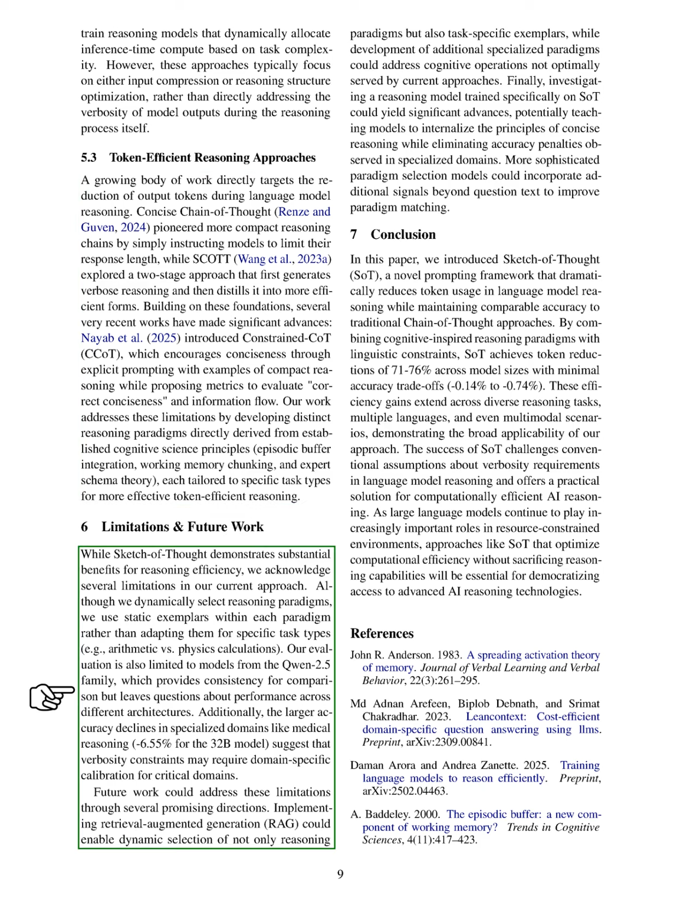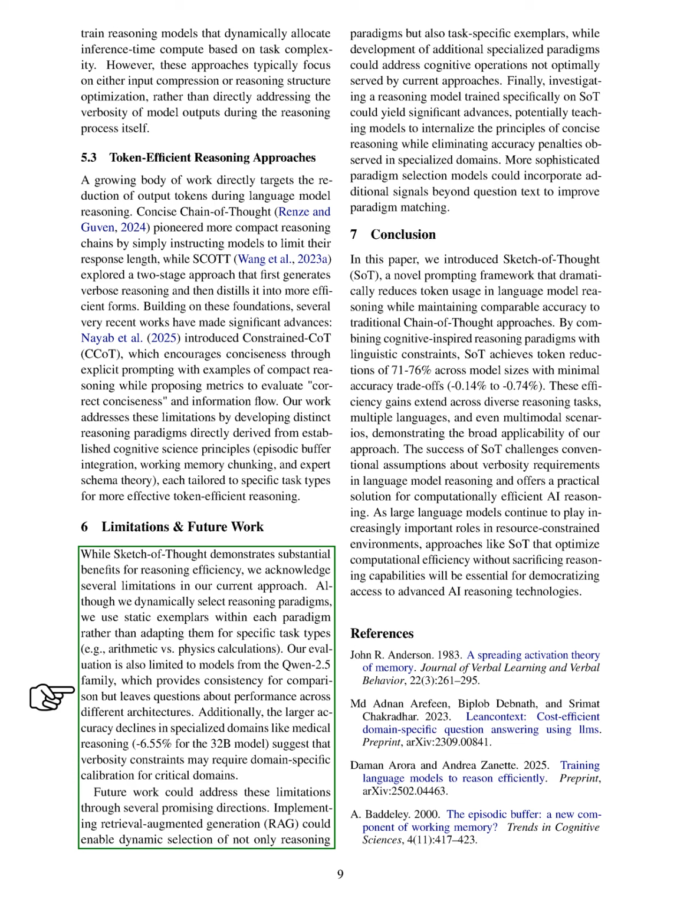While we acknowledge the significant benefits of Sketch of Thought for reasoning efficiency, we also recognize some limitations in our current approach. Although we dynamically select reasoning paradigms, we rely on static examples within each paradigm instead of adapting them for specific tasks, like arithmetic versus physics. Our evaluation is limited to models from the Qwen 2.5 family, which ensures consistency but raises questions about performance across different architectures. Additionally, the larger accuracy drops in specialized areas, such as medical reasoning, suggest that verbosity constraints may need domain-specific adjustments.